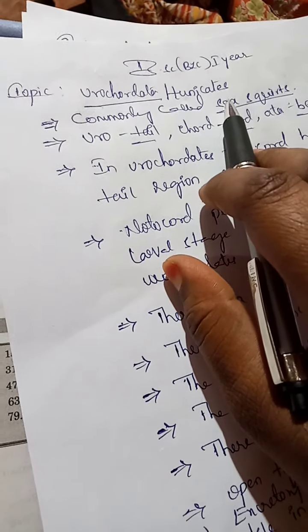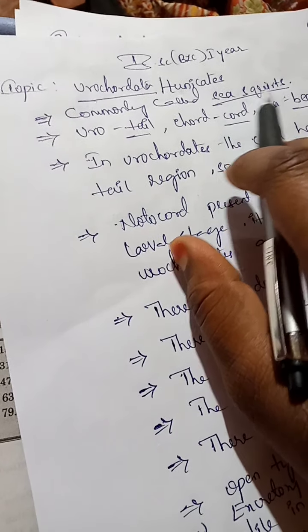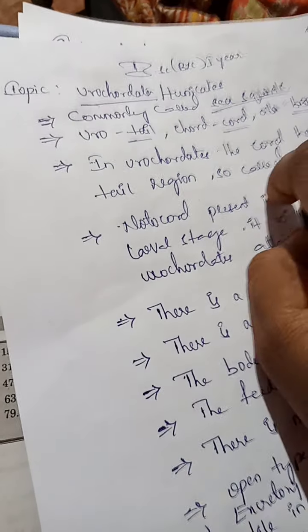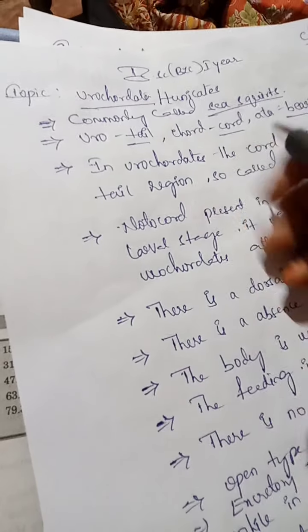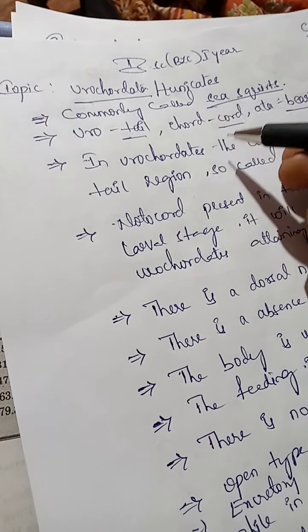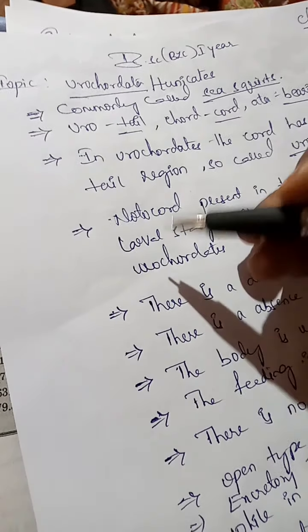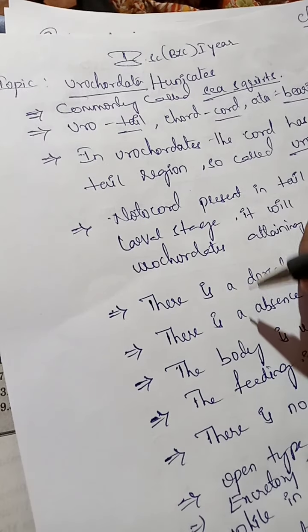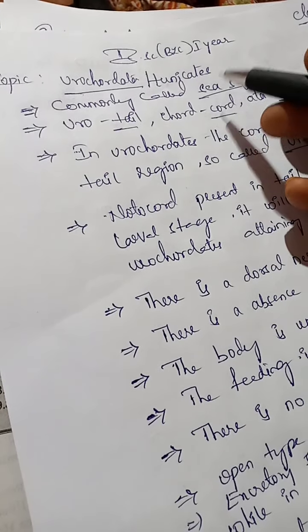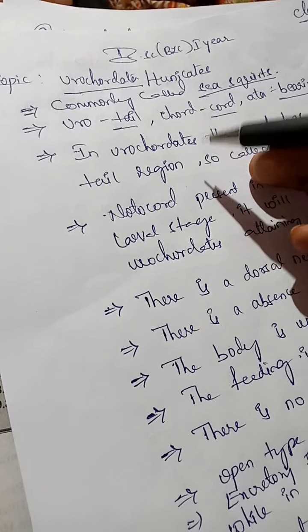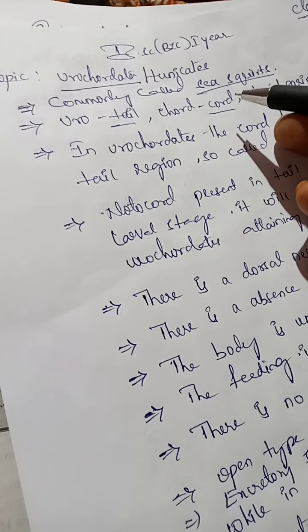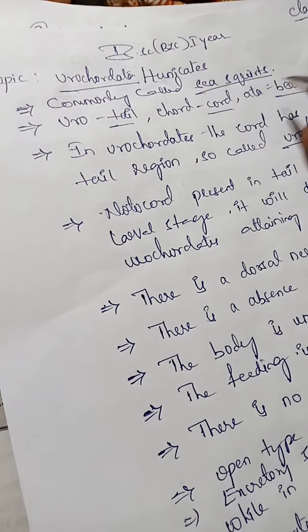Sea means the water medium, squirts means something like squeezing. Urochordate organisms have siphons, internal and external, through which water is taken inside and squeezed outside. For that they are named sea squirts.